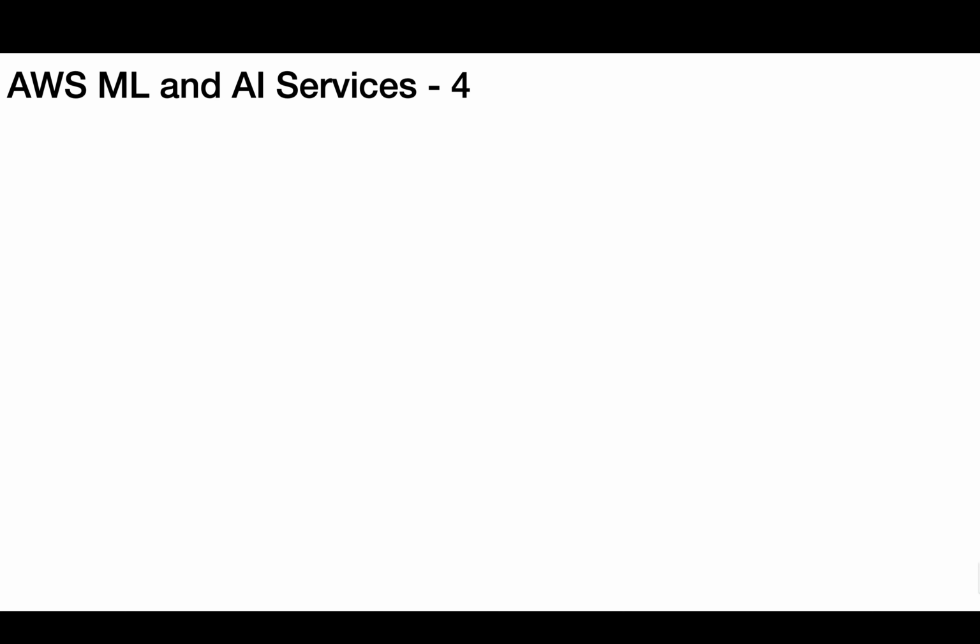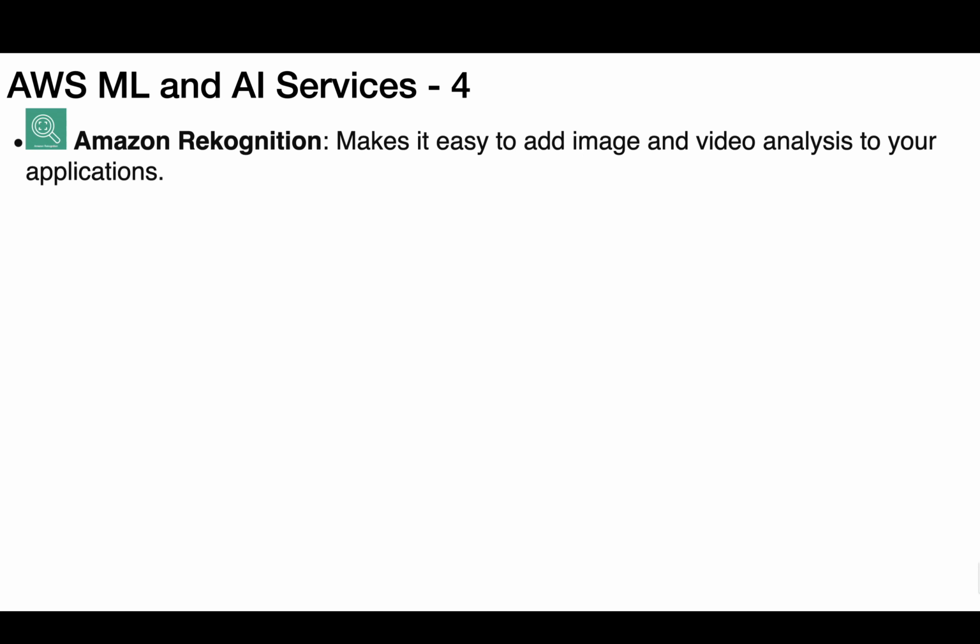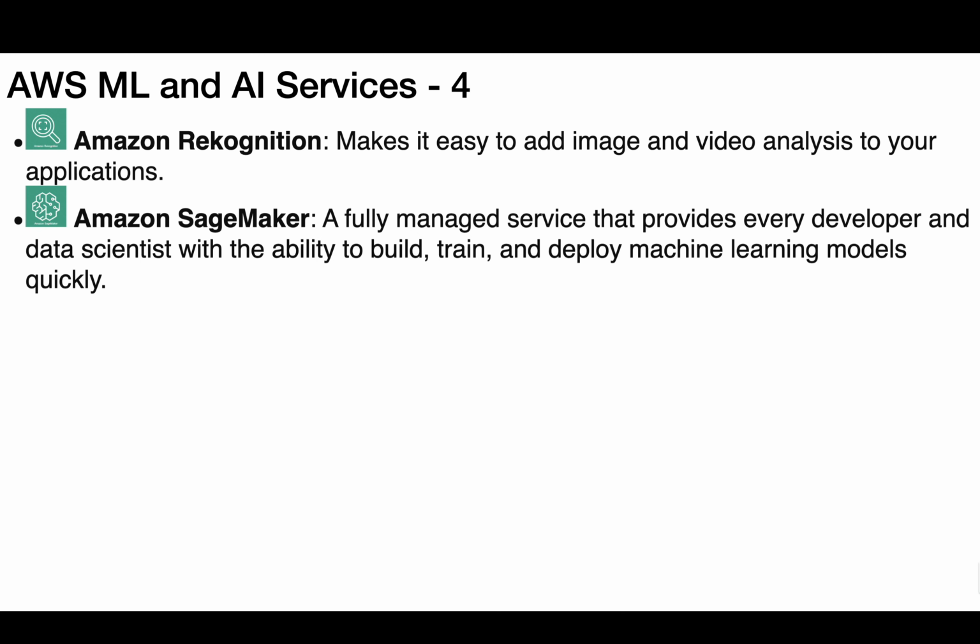AWS ML and AI Services, part 4. Amazon Rekognition makes it easy to add image and video analysis to your applications. Amazon SageMaker, a fully managed service that provides every developer and data scientist with the ability to build, train, and deploy machine learning models quickly.